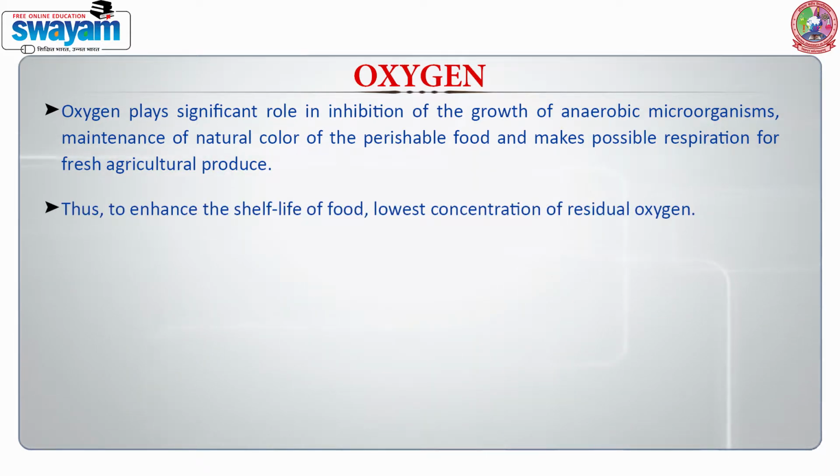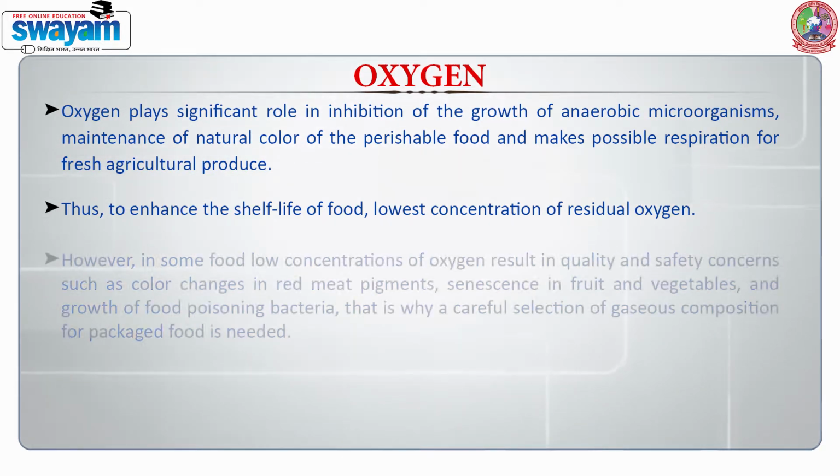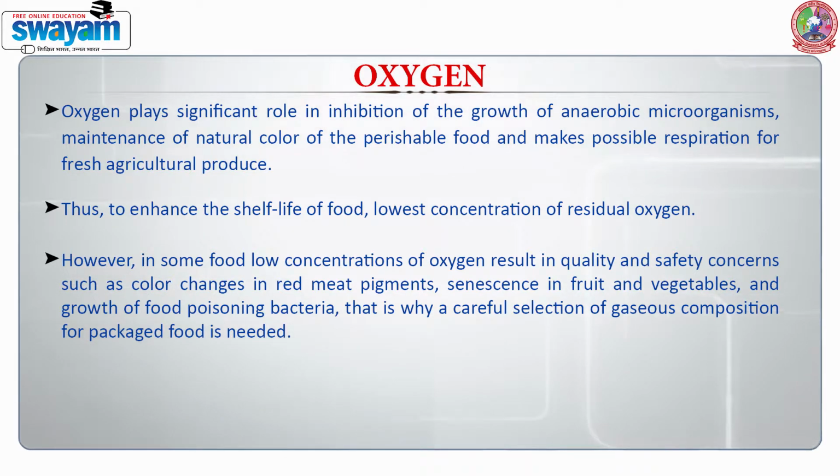Thus, to enhance the shelf life of food, the lowest concentration of residual oxygen is desired. However, in some foods, a low concentration of oxygen results in quality and safety concerns such as color changes in red meat pigments, senescence in fruits and vegetables, and growth of food poisoning bacteria.